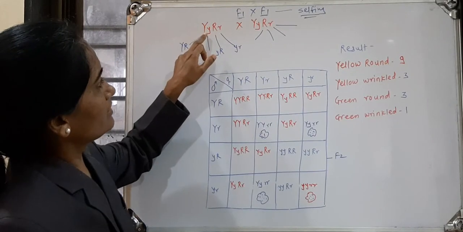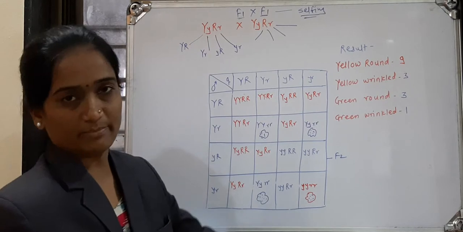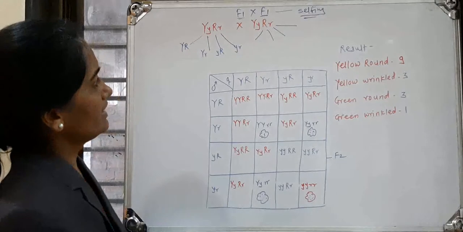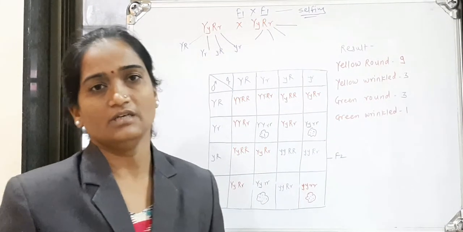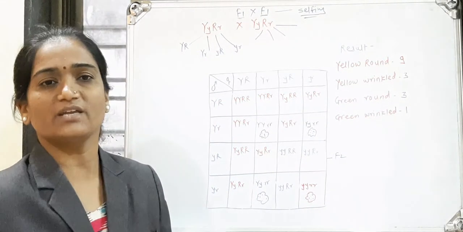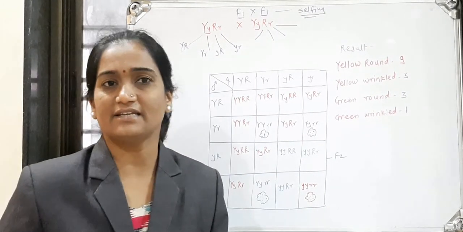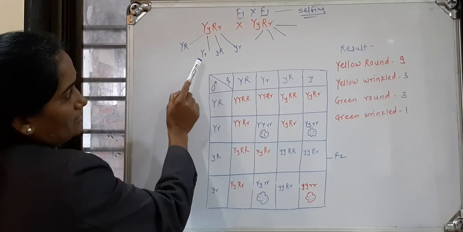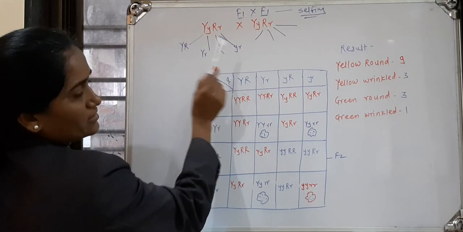Then we take capital Y, small y, capital R, small r as a parent from the F1 hybrid, and the same F1 hybrid. Then the gametes will be segregated according to the law of segregation. Gametes from these F1 hybrids get segregated. We obtain 4 types of gametes from a single individual. How are the gametes segregated? Just look here: capital Y capital R, capital Y small r, small y capital R, small y small r.